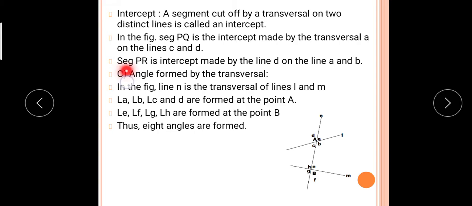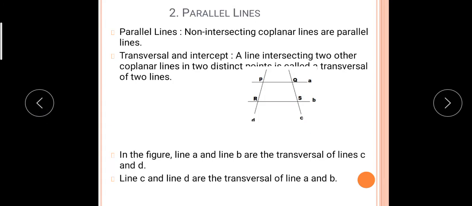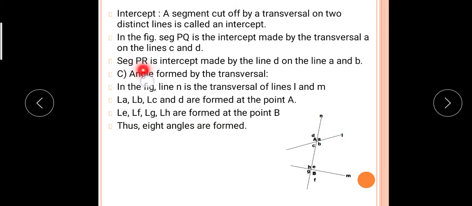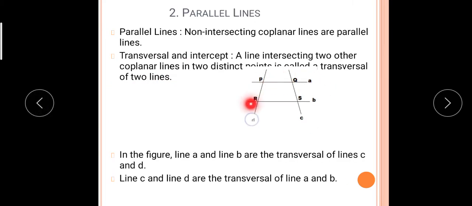Okay, now see students, in the figure PQ is the intercept made by a transversal on the lines C and D. Similarly, segment RS and PR are intercepts made by the line D on the lines A and B. These are the intercepts, PR and QS.